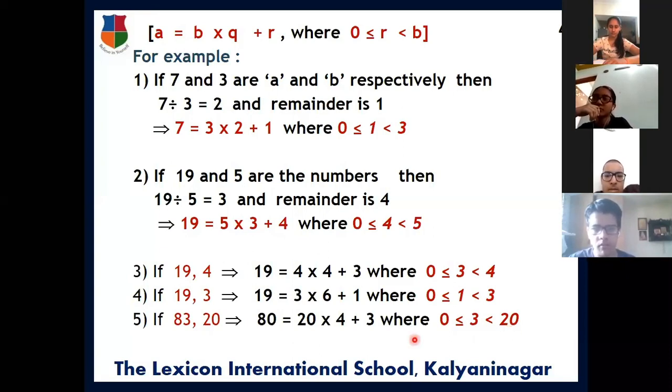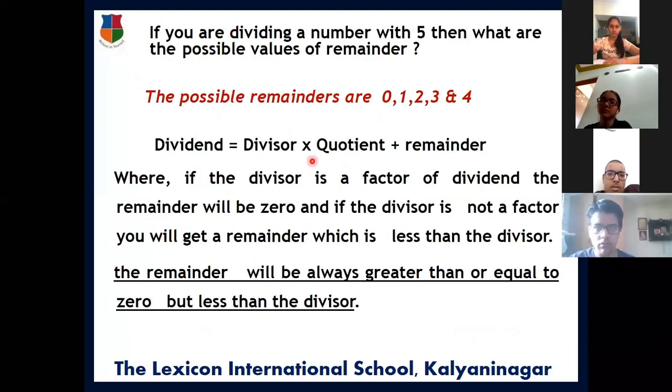Okay. I hope everybody understood this. Is there any doubt? Please note the slide number. Now let us see the same question. If you are dividing a number with 5, then what are the possible values of remainder? Till now, most of you are clear about how it is divided and what the possible values of remainder are if one number is divided by another.